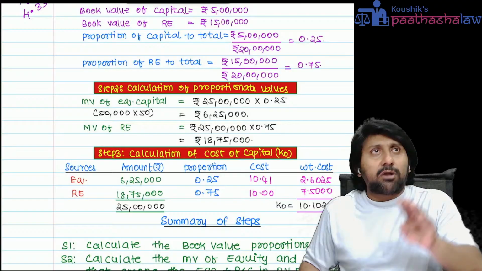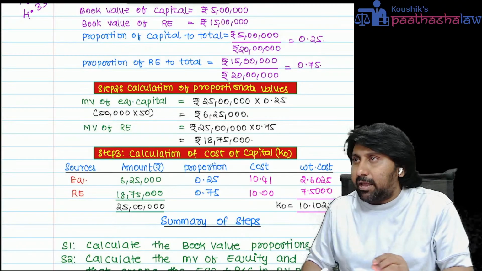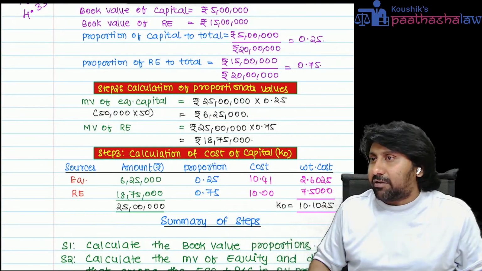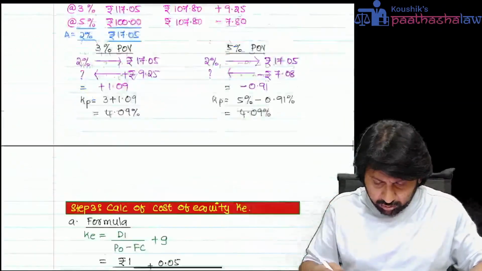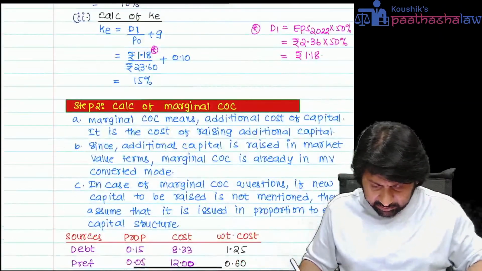If they ask for book value weights, you take the book value of debt to the book value of equity, and then multiply. If market values are given, you multiply with market values. I will show you one question. Anyway, you ask the question. Let me show you how the exam questions can come on this.